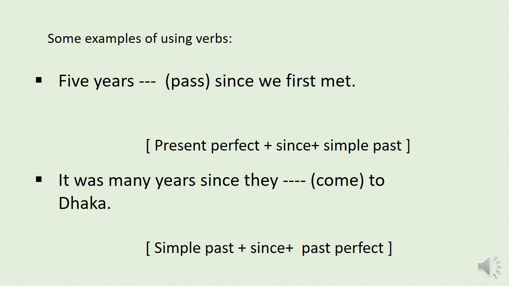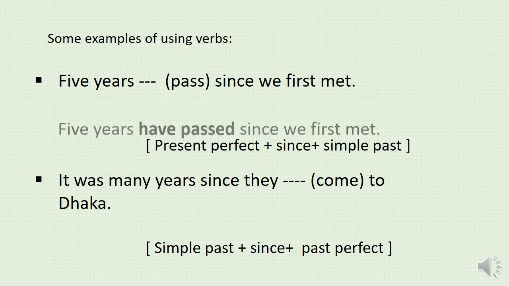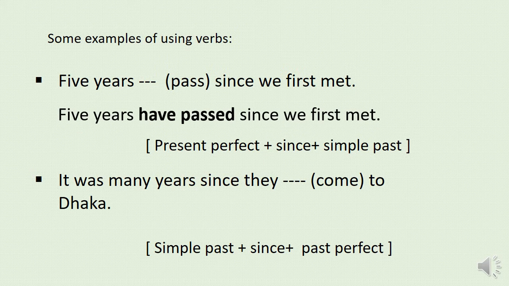5 years dash pass since we first met. Look at this sentence. Here is a term since. If since is used as a conjunction to add two clauses, then the clause before since will be in present perfect and the clause after since will be in simple past. Okay. So the correct sentence will be 5 years have passed since we first met. Okay. Then we have another example.